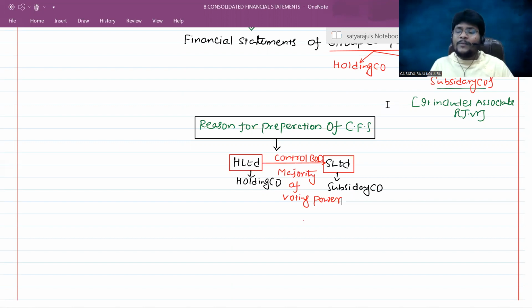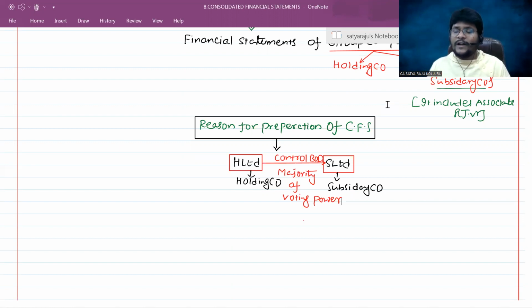To know the real performance of the RIL group entirely, you should combine the financial statements of each and every company and put them together in the form of consolidated financial statements. Then users of the financial statements will look into such consolidated financial statements. Then they will take the appropriate decisions. That is actually the backbone of decision making by a particular investor. So in general, investors are not taking decisions simply based on price fluctuations. Sir, price decreased, so invest. Sir, when the price increases, we will get profits. That is what layman people actually do.